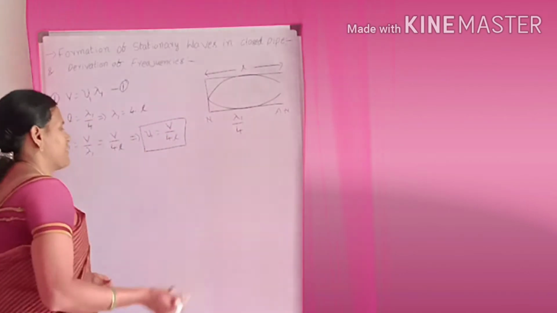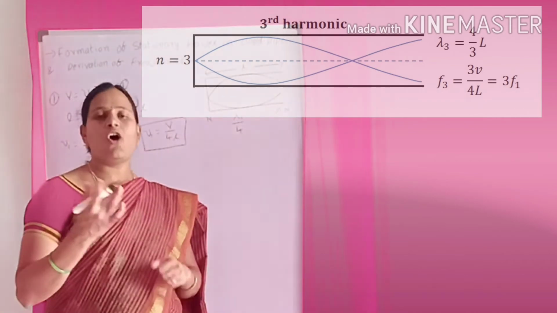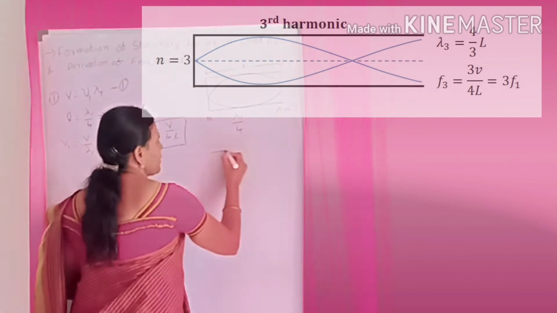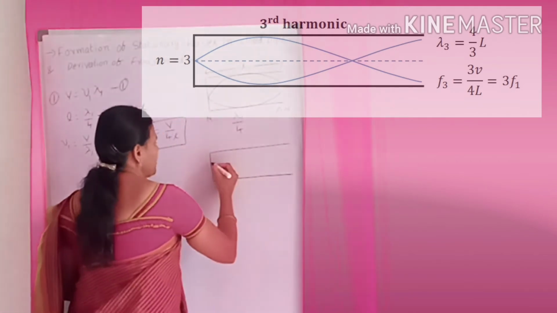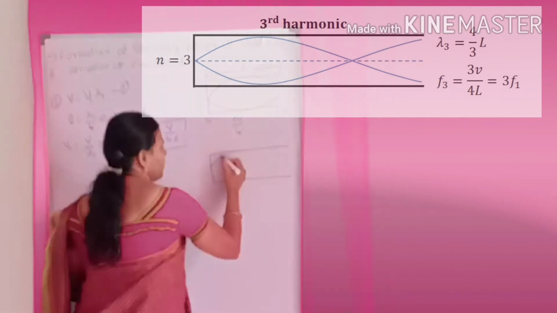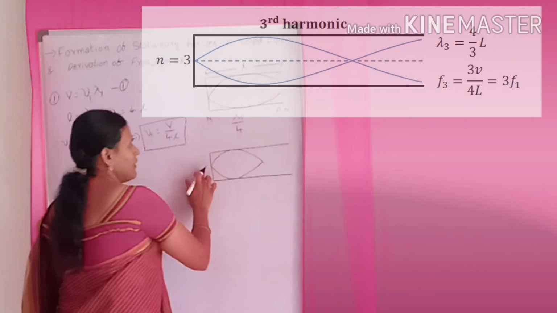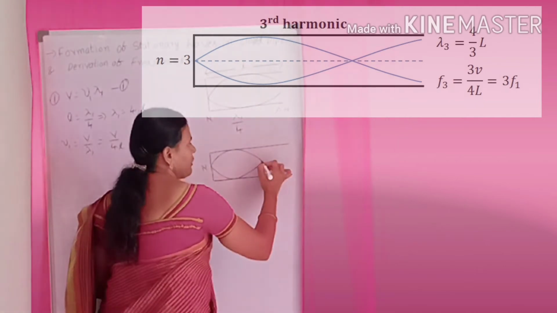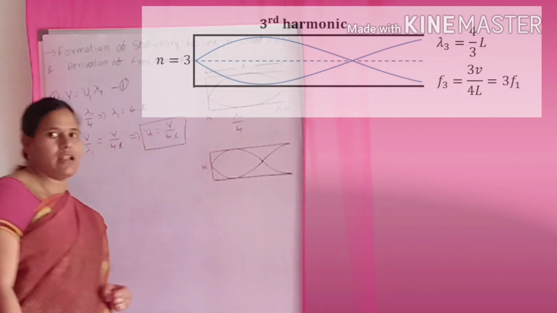Now, the second frequency. In the second harmonic, how many loops will be formed? Two loops. So here is the closed organ pipe. First I am drawing one loop. Always, here a node will be formed, and here an antinode will be formed, so we draw like this.